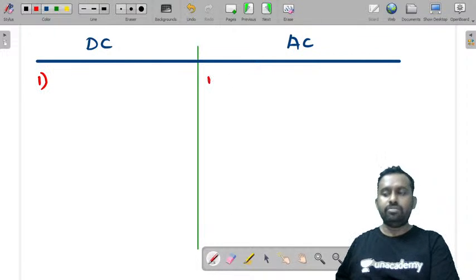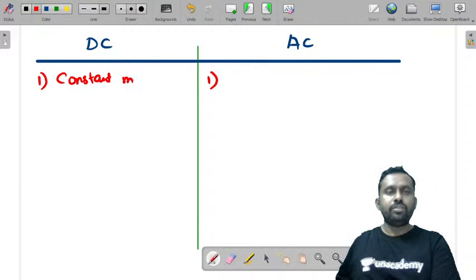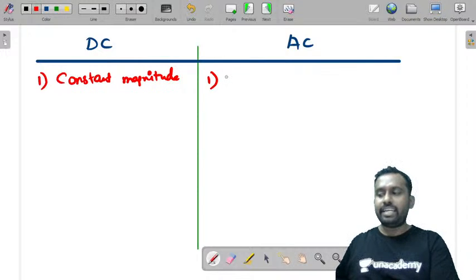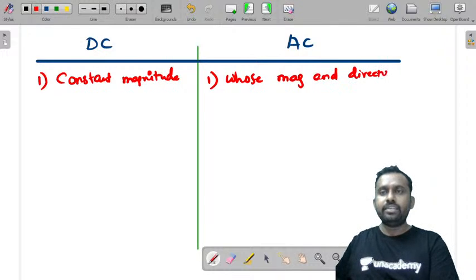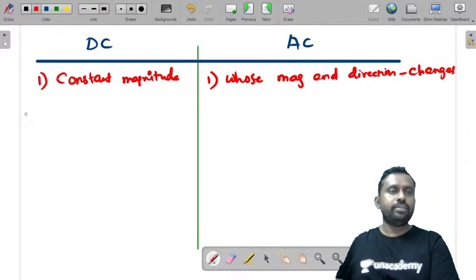The first one: a DC quantity has a constant magnitude, whereas an AC quantity is one whose magnitude and direction change.